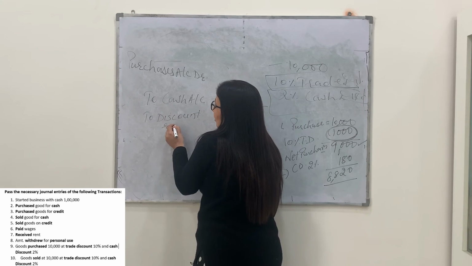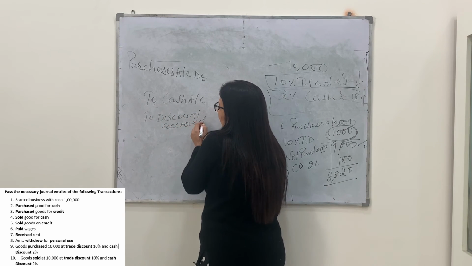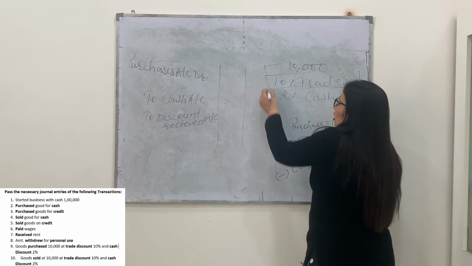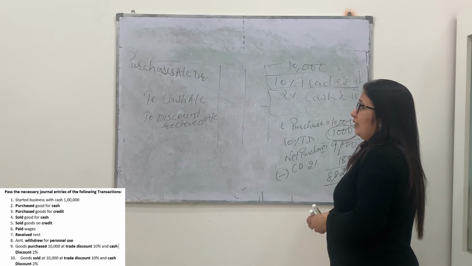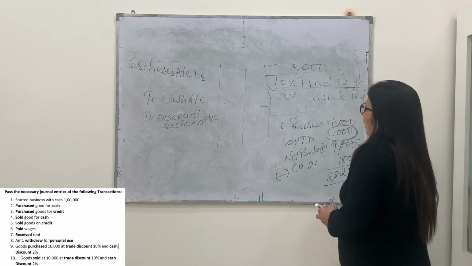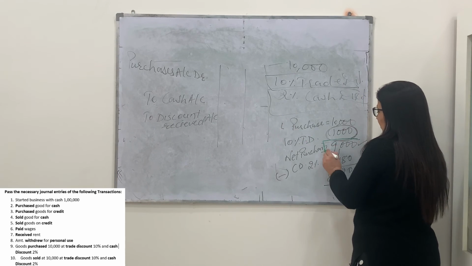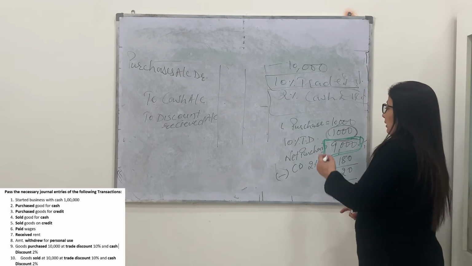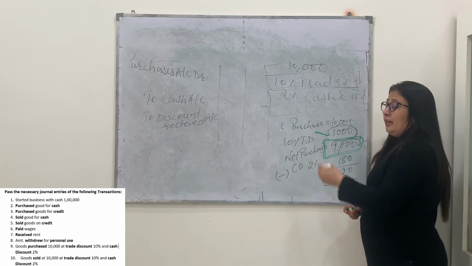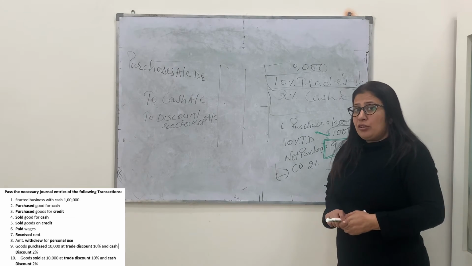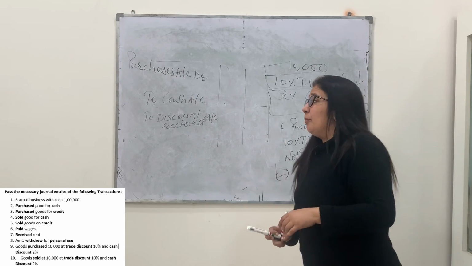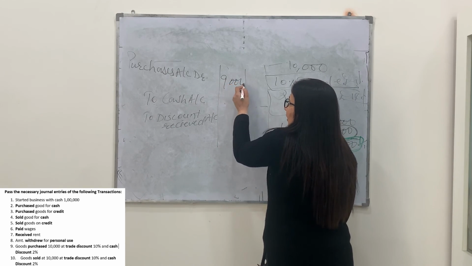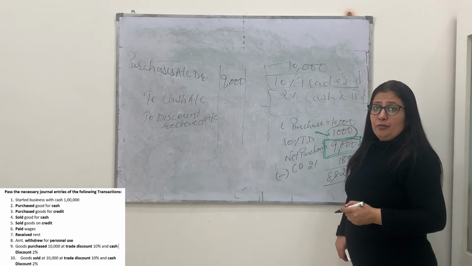Discount received is our income, so credit on income, discount received account. How is the amount to be shown? Purchases account debit. Here we have to consider the net purchases. As I told you, 1,000 will be considered while doing the calculation. It is a part of the calculation, but it is not to be opened in the books of accounts. Directly 9,000 rupees is to be written over here.